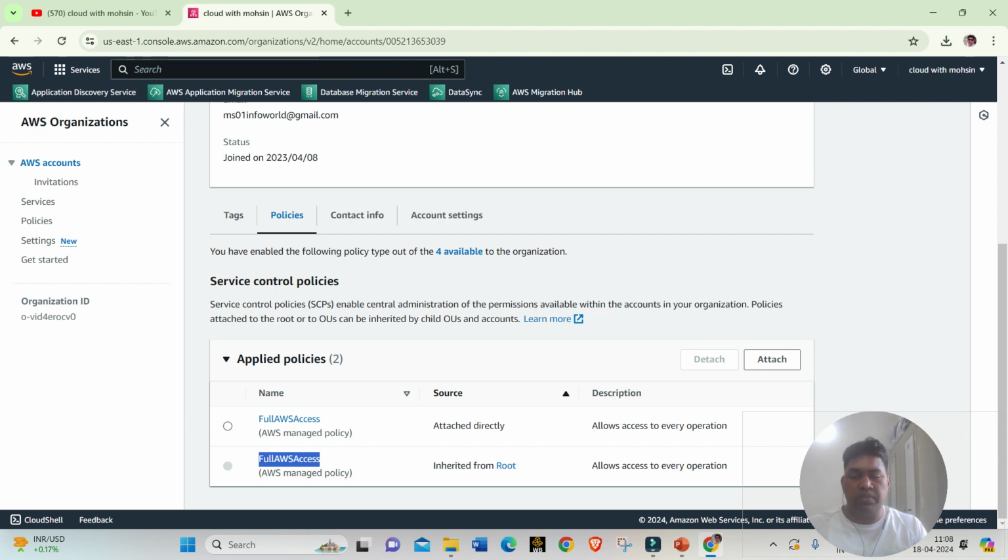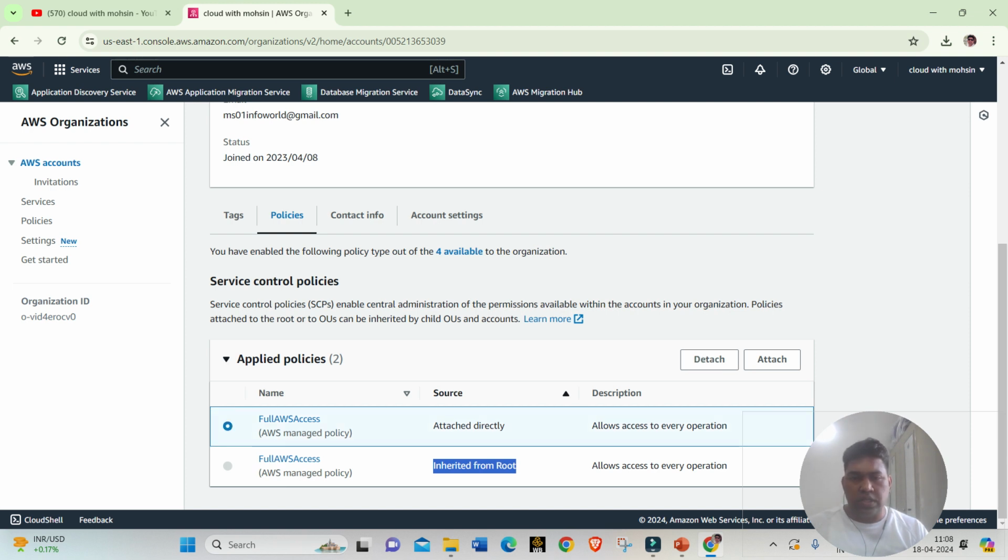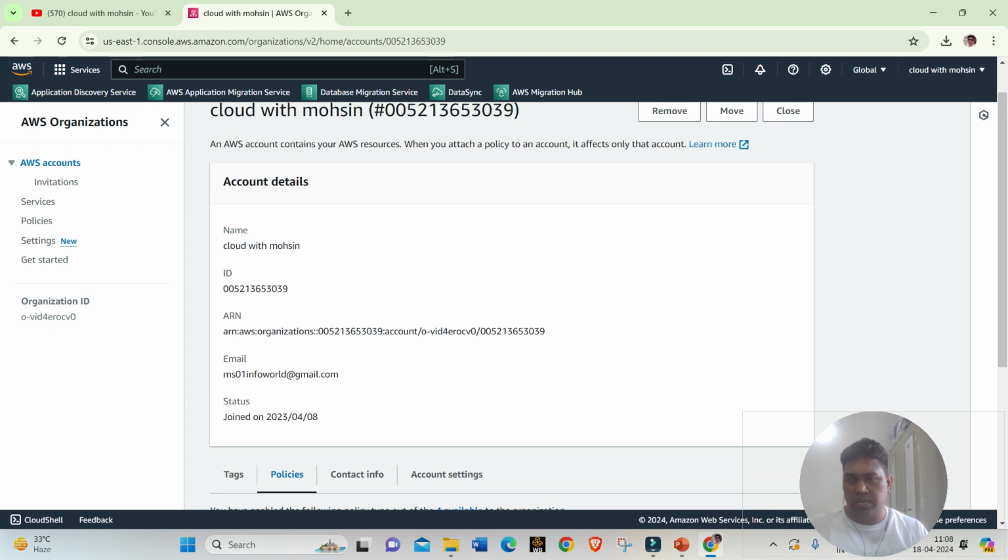And the root level as well, and this is inherited from root, because if you have something on the top and you apply the policies to the top, it gets inherited to the following accounts. Hence it is showing inherited from root. If I want, I can detach the one which is attached directly, but the one that is inherited, you can see there is no button to detach. So by default it gets inherited from the root.